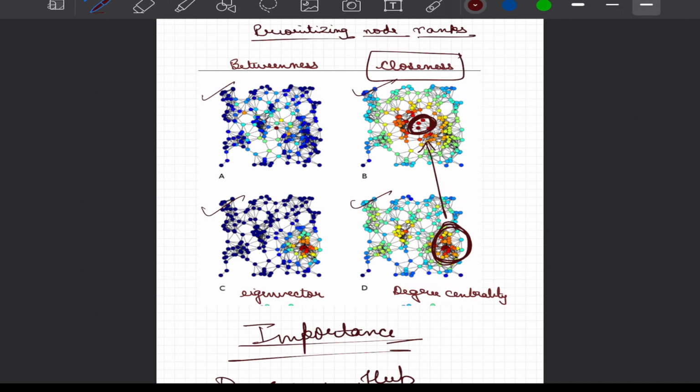Then somebody can argue a node can be important if it acts as a bridge between multiple nodes that exist in a network. That would mean we are going to talk about the betweenness centrality. And then a node can be important because of the importance of its connections, and this would be a little non-intuitive but would be the most exciting centrality measure that we will talk about in this lecture. Hence we will cover what these four centrality measures, that is betweenness, closeness, eigenvector and degree centrality, mean in the context of networks. We are going to identify what nodes are important by virtue of their different properties. We will revisit this figure again when we go towards the end of this lecture.